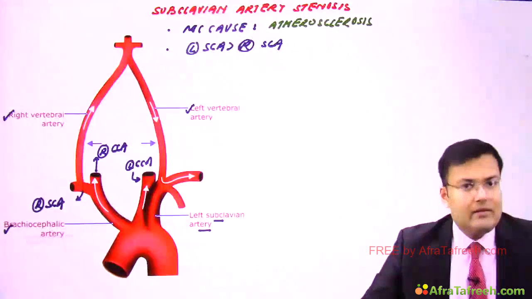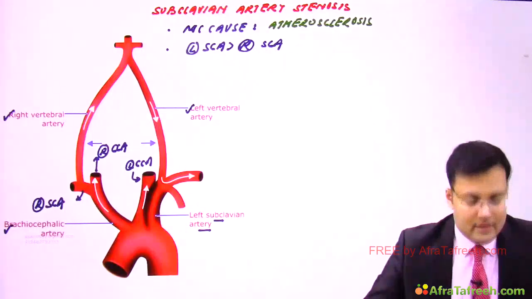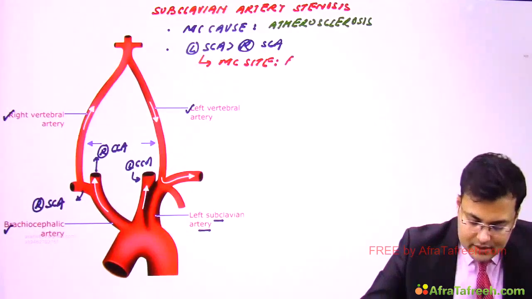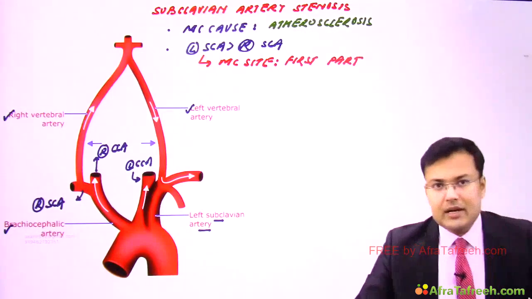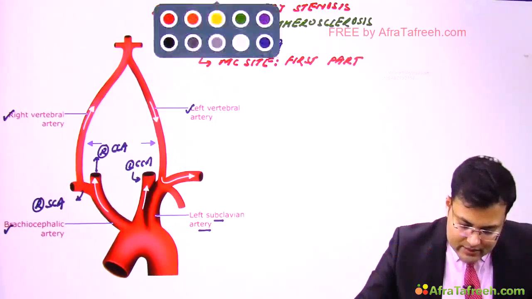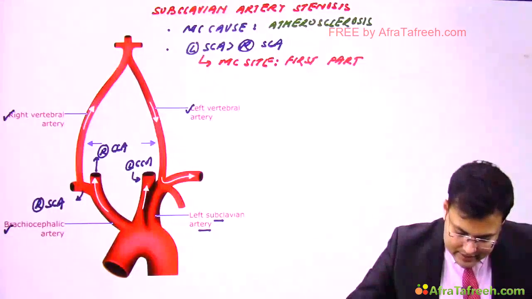Now in the subclavian artery, what is the most common site? It's the first part. Clear? So the first part of the subclavian artery is most commonly affected. Now here you can see this is the left subclavian artery, and here you can notice that this is the site of stenosis.